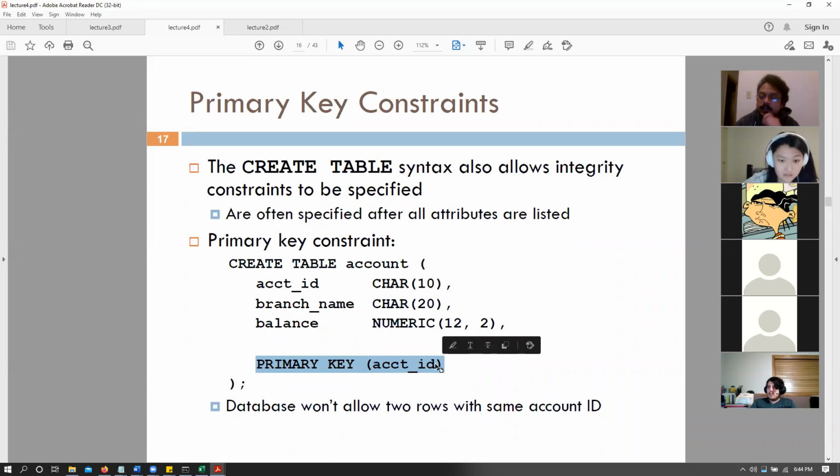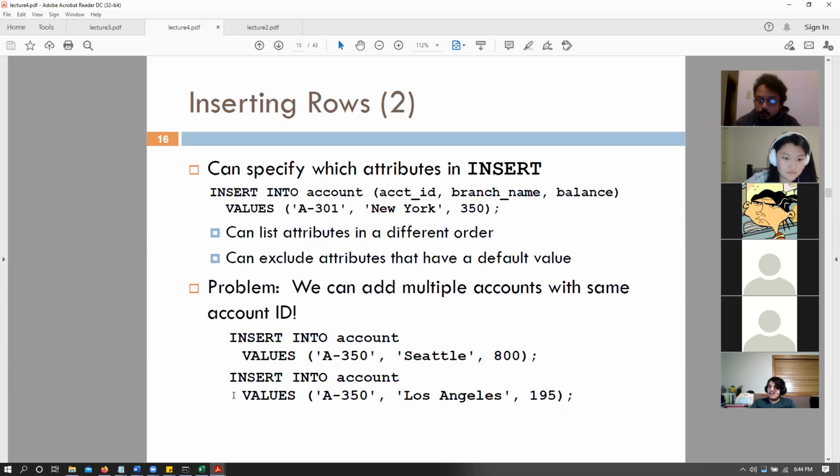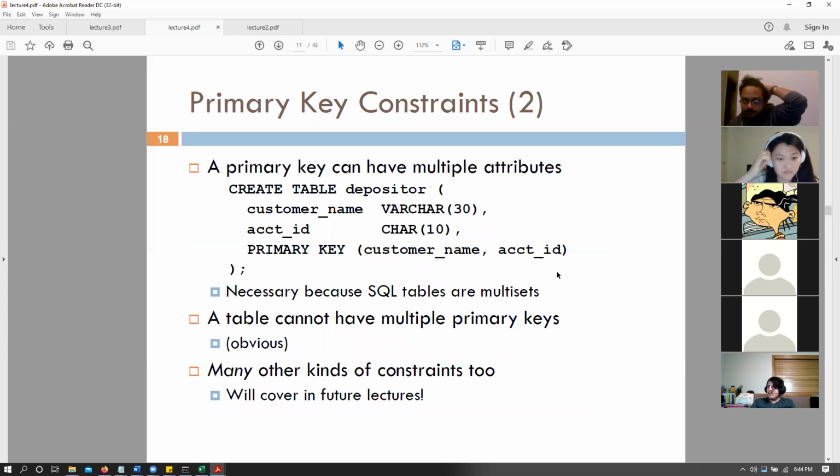Now that we have stated this primary key in our account table, if we want to add another row that has the same primary key value, you would get an error, like a constraint mismatch error or unresolved constraints error. Any questions?